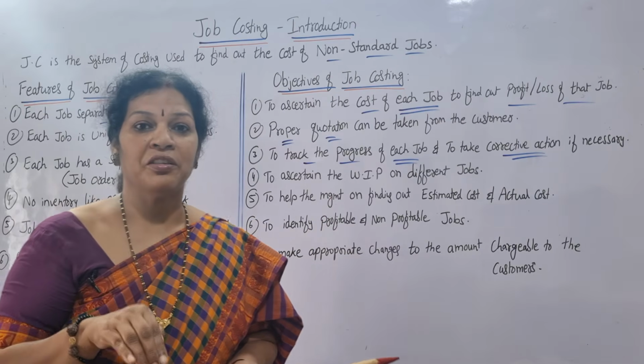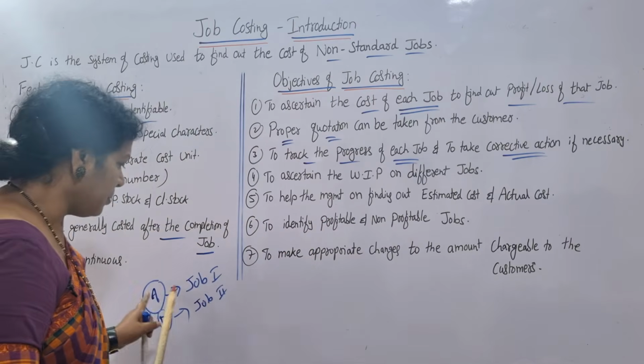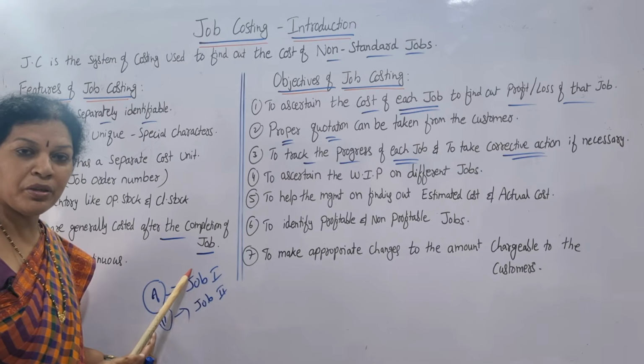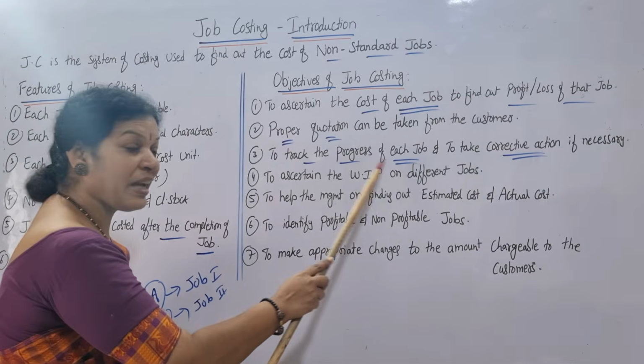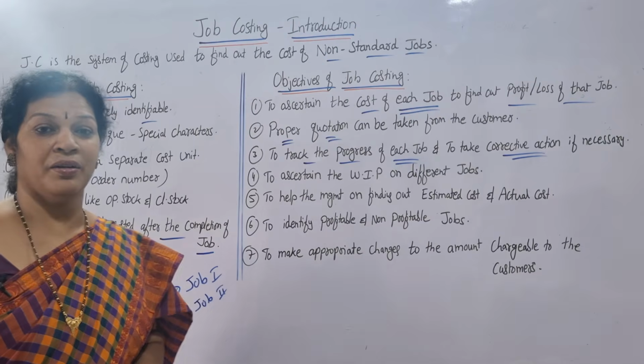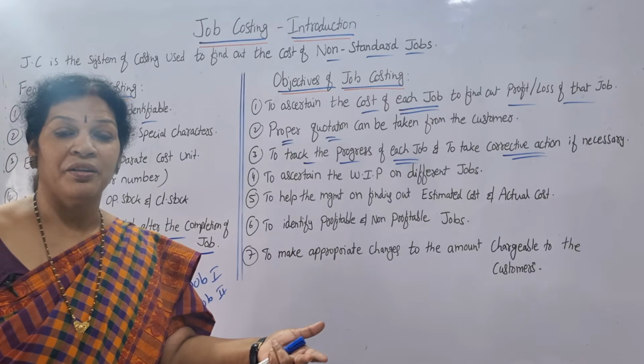We have taken some orders: job number 1 from A, and job number 2 from B. Both the jobs are in process. What do we have to do? Track the progress of each job. Track how it is going on.